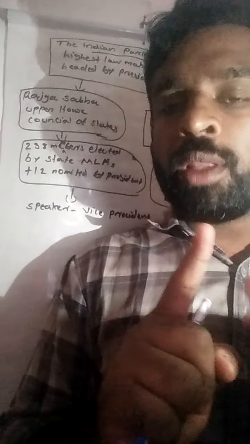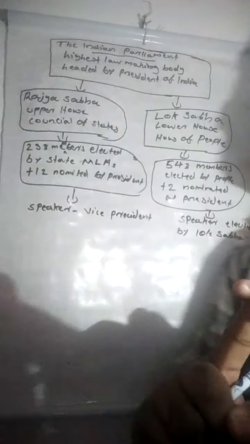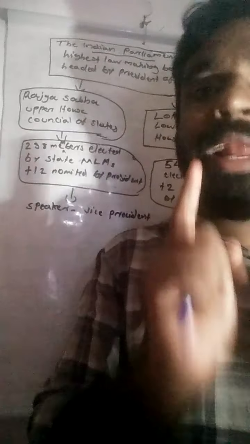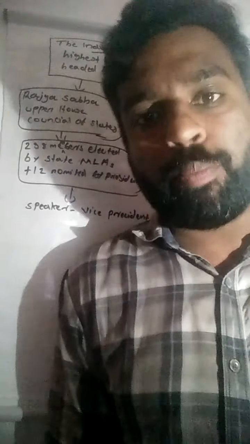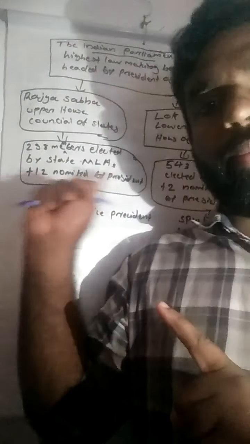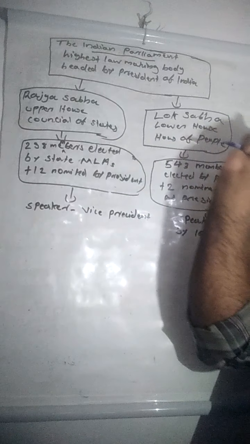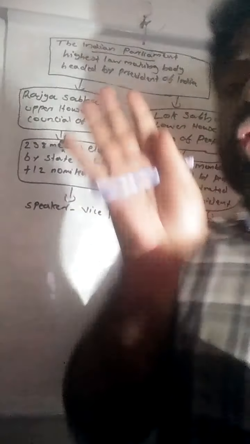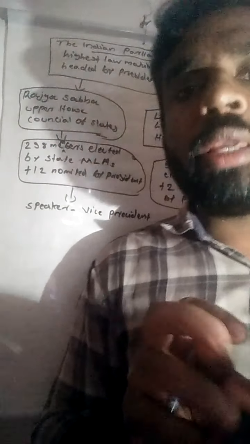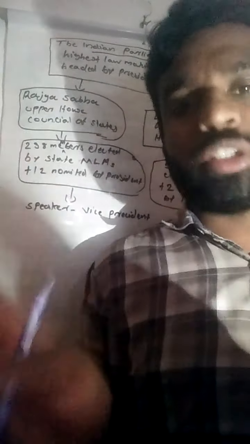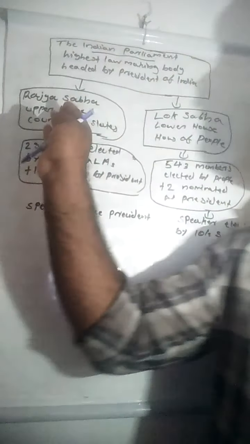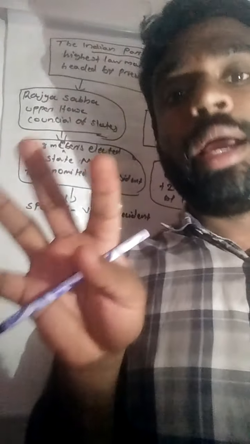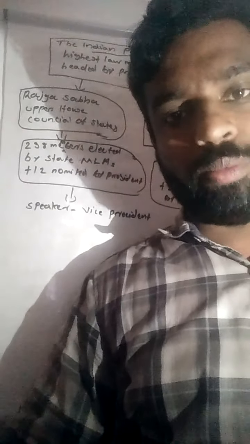So you have to remember that the House of People means Lok Sabha, because the House of People is directly elected by the people. That is Lok Sabha, the members. And Rajya Sabha is the upper house. It is also known as the Council of States, because the members of Rajya Sabha are elected by the members of the Legislative Assembly, the MLAs.